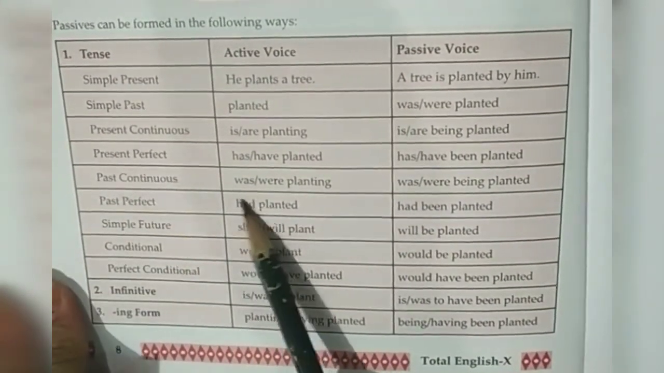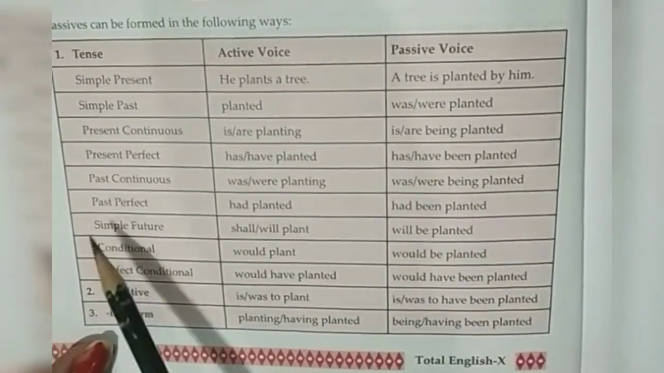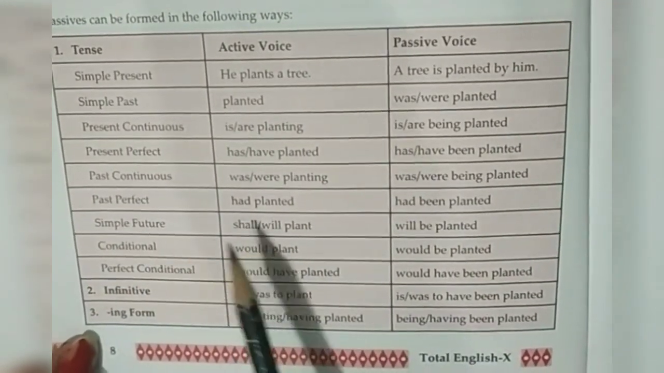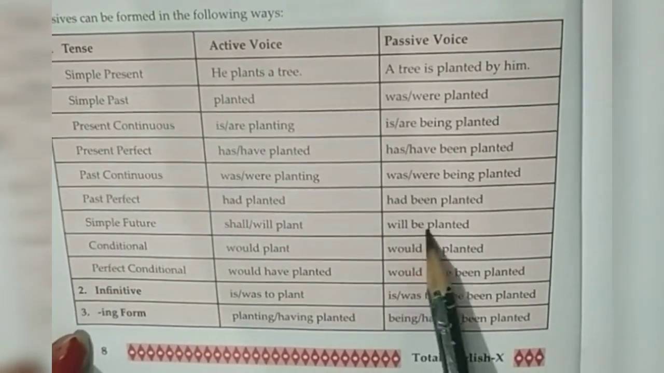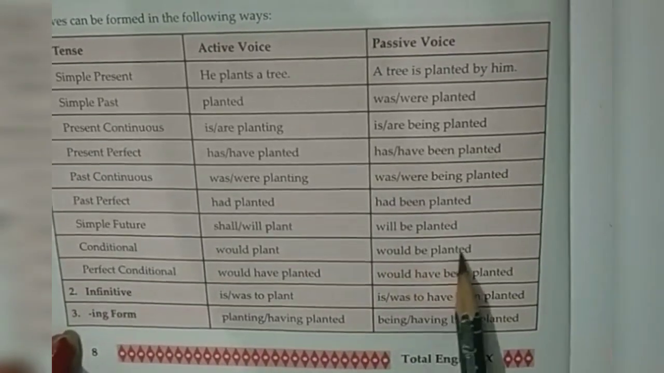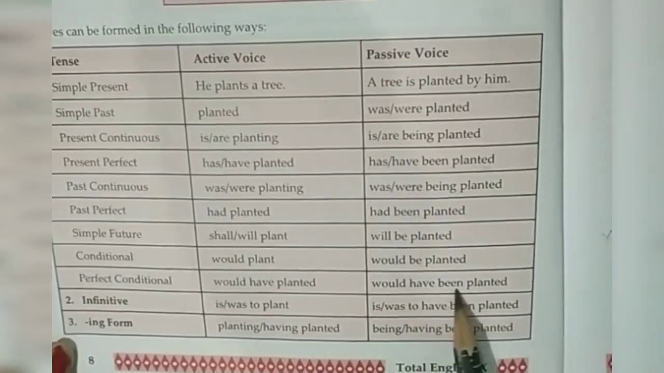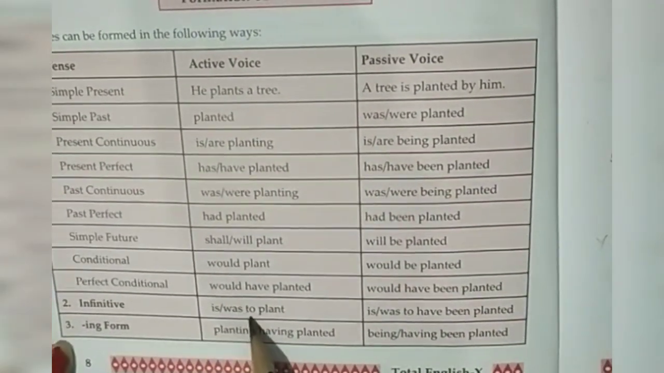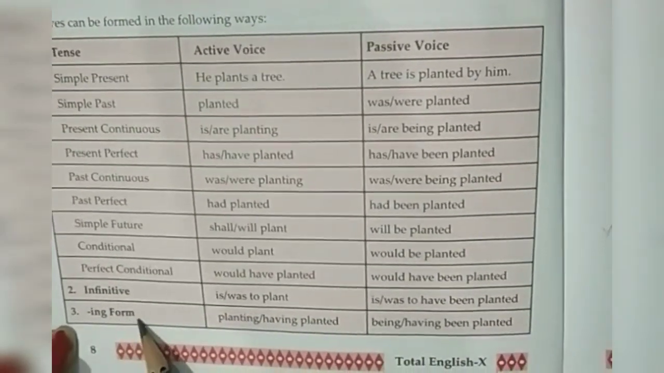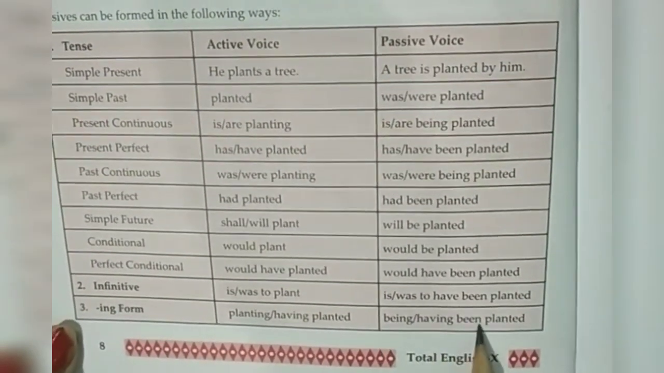Past continuous: was, were planting. Passive voice: was, were being planted. Past perfect: had planted. Had been planted. Simple future: shall, will plant. Will be planted. Conditional: would plant. Would be planted. Perfect conditional: would have planted. Would have been planted. Infinitive: is, was to plant. Is, was to have been planted. ing form: planting, having planted, being planted, having been planted.